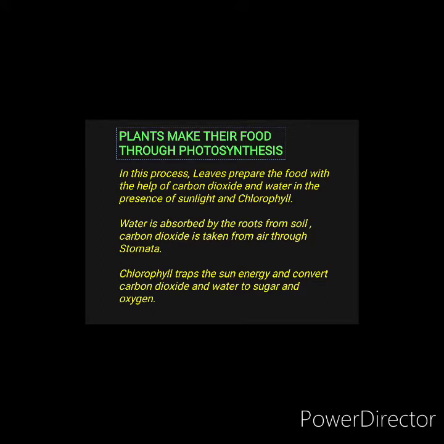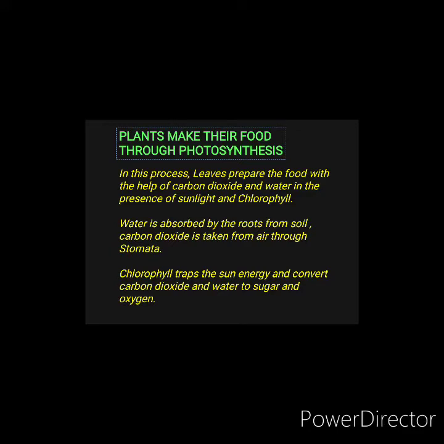Now let us learn about the process of photosynthesis. How plants make their food through photosynthesis. So the process starts from the leaves. Leaves are said as the food factories of the plants because all the process of making food goes on in leaves. So leaves prepare the food with the help of carbon dioxide and water in the presence of sunlight and chlorophyll. So what happens? The water is absorbed from the roots, from soil, and it goes through the stem to various parts of the plants.